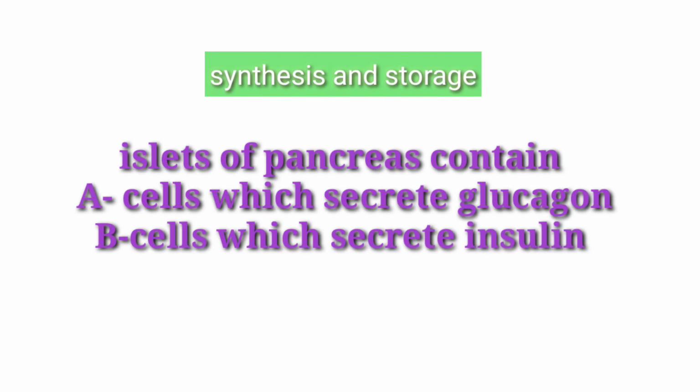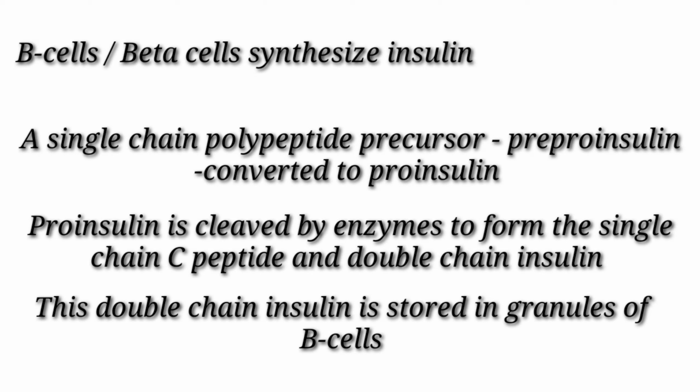And synthesis and storage. Insulin is secreted by the pancreas, that is the islets of pancreas. Islets of pancreas contain A cells or alpha cells and B cells or beta cells. These beta cells will secrete insulin required for our use in the body. These beta cells synthesize insulin as a single polypeptide precursor. Pre-proinsulin is first synthesized, which is converted to proinsulin. The proinsulin is then cleaved by a group of enzymes to form the single chain C peptide and double chain insulin. This double chain insulin is stored and released whenever required by the body.